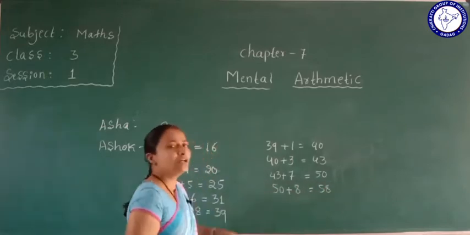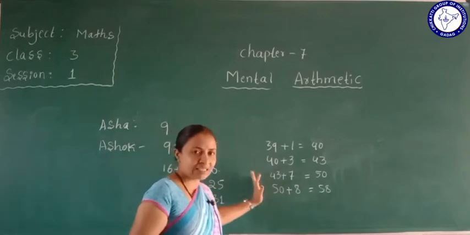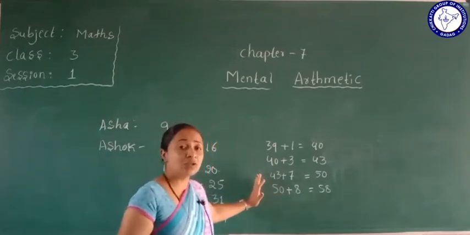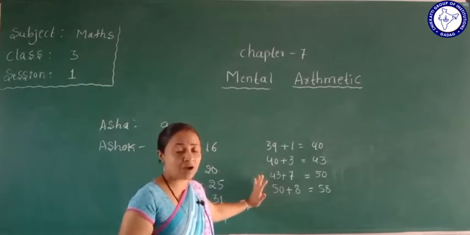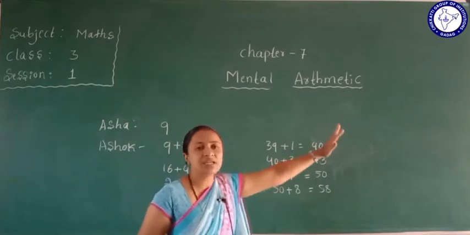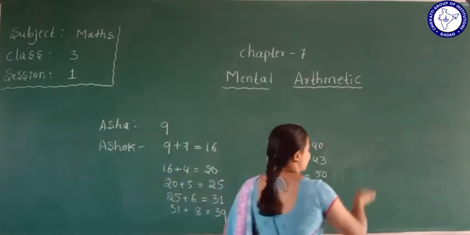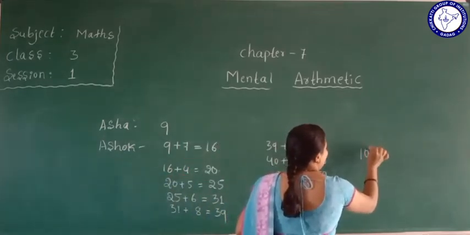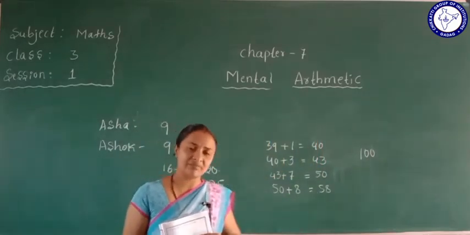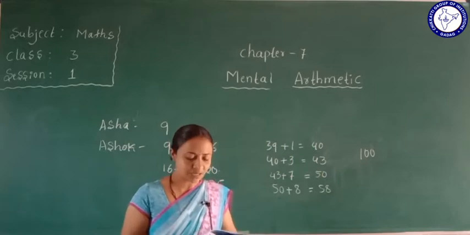Like this, both are playing this game. This is a very interesting game, and we also learn how to add mentally. This is a continuation to reach 100. Whoever adds the last number to reach 100 will be the winner. Okay. Understood now? Yes.